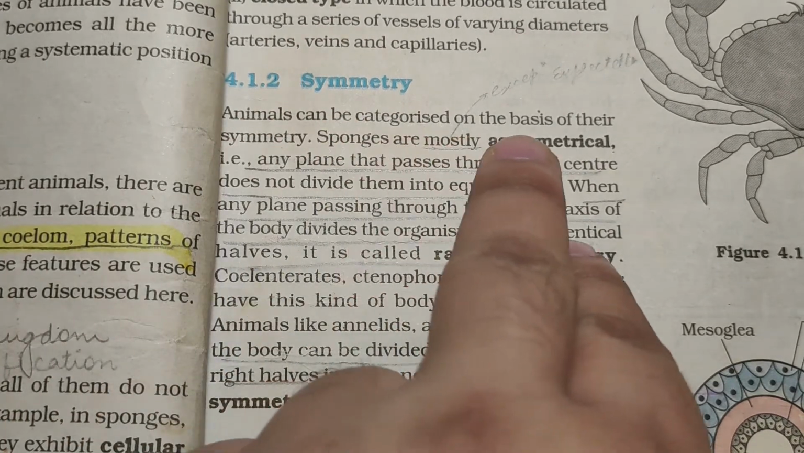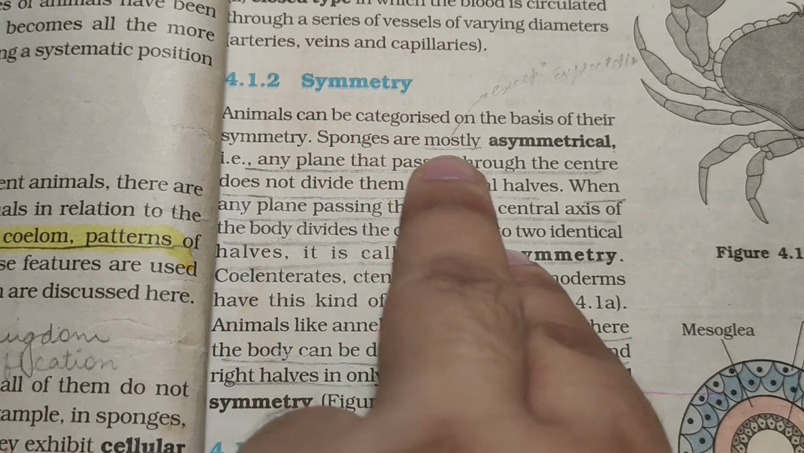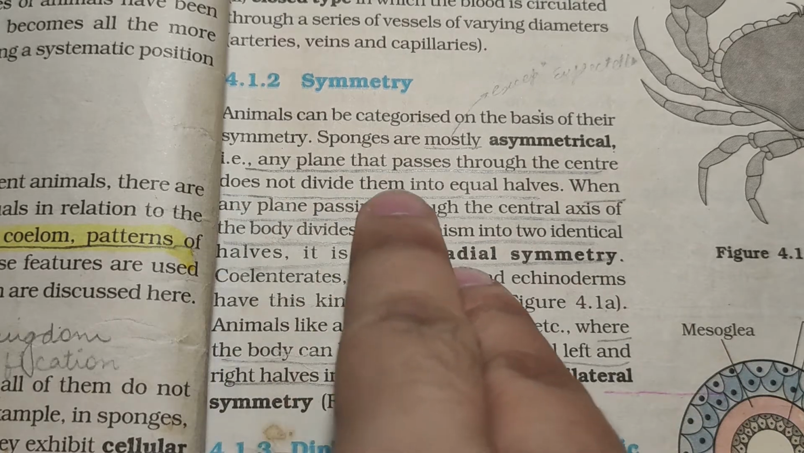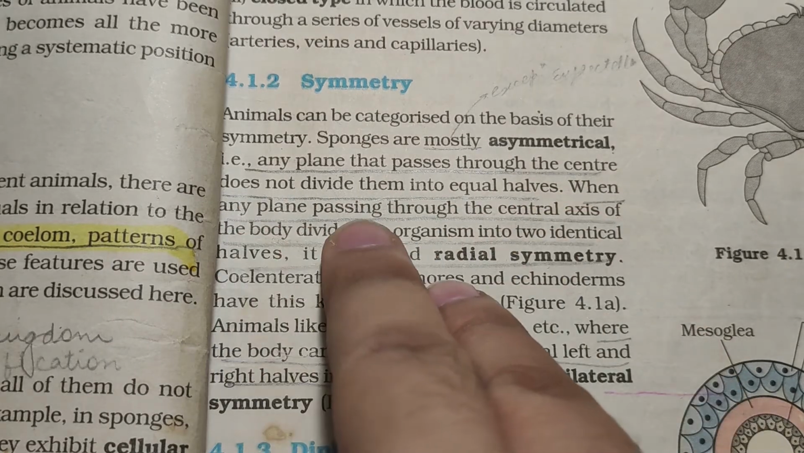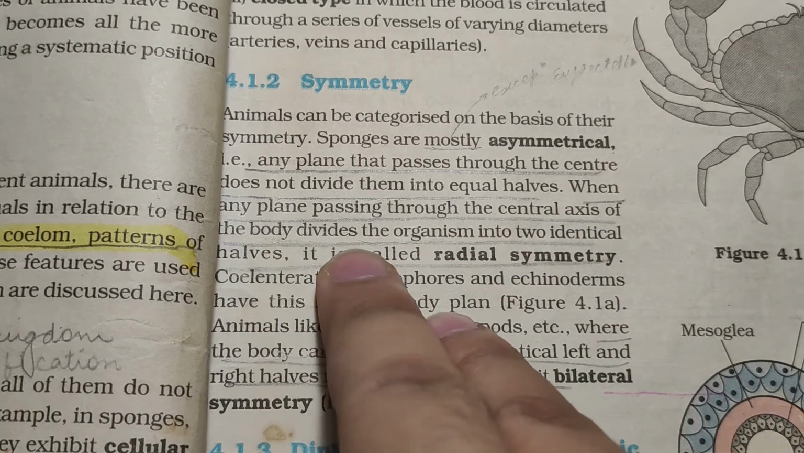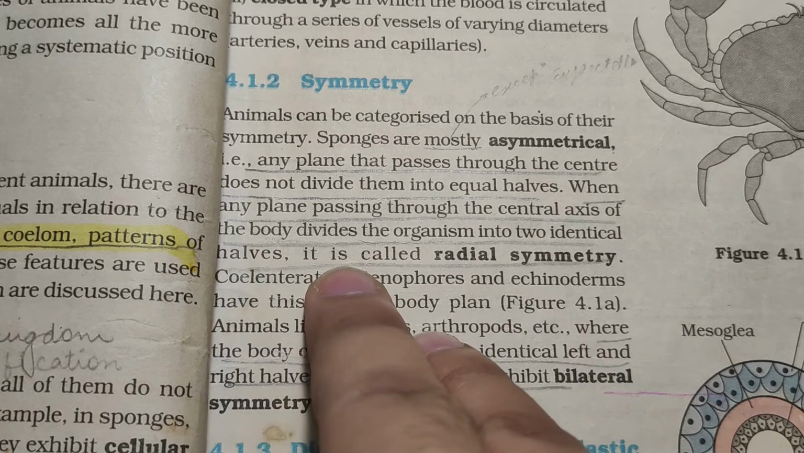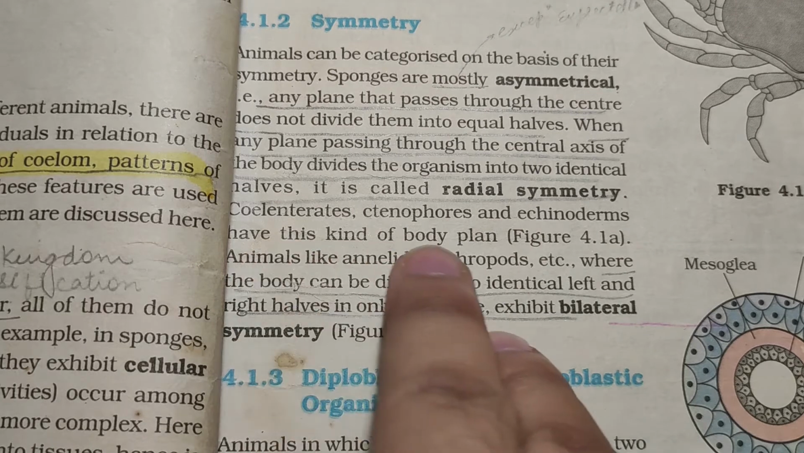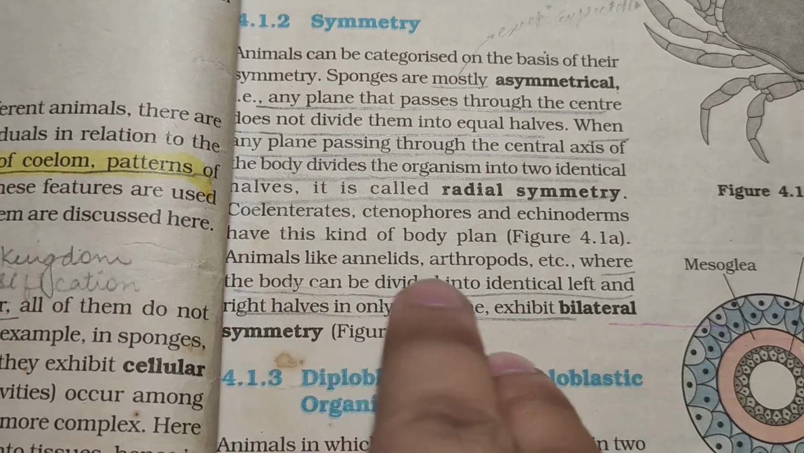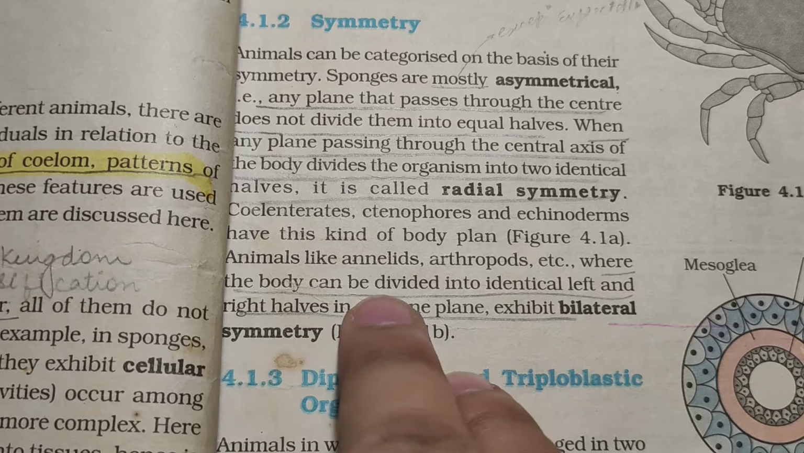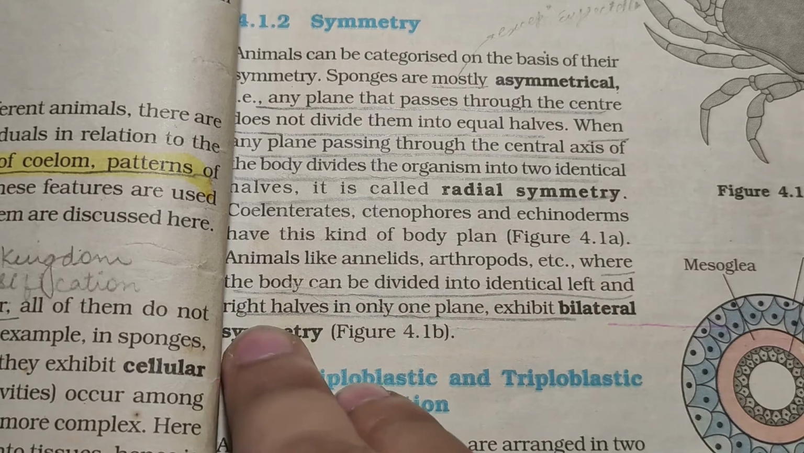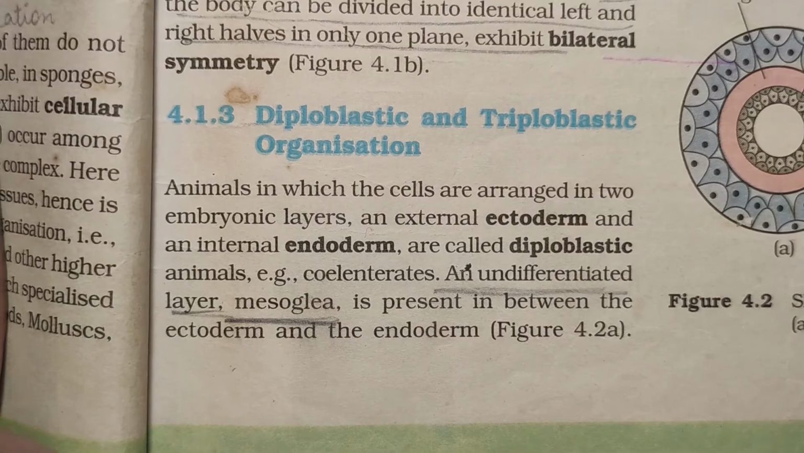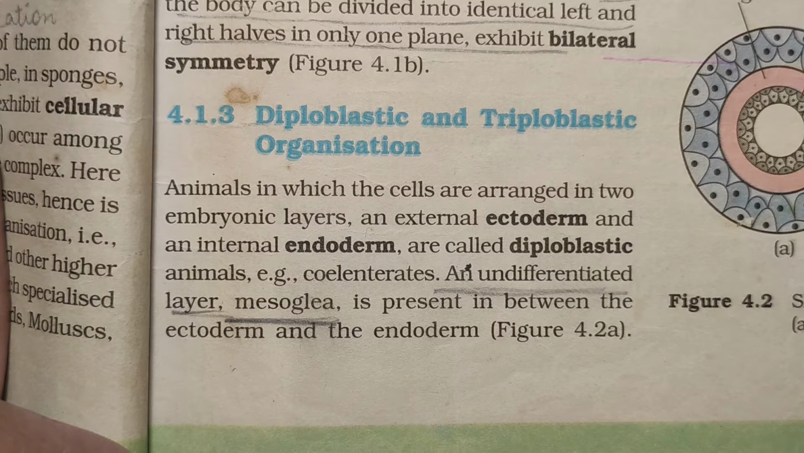Animals can be categorized on the basis of their symmetry. Sponges are mostly asymmetrical, that is, any plane that passes through the center does not divide them into equal halves. When any plane passing through the central axis of the body divides the organism into two identical halves, it is called the radial symmetry. Coelenterates, ctenophores and echinoderms have this kind of body plan. Animals like annelids, arthropods, etc., where the body can be divided into identical left and right halves in only one plane, exhibit bilateral symmetry.